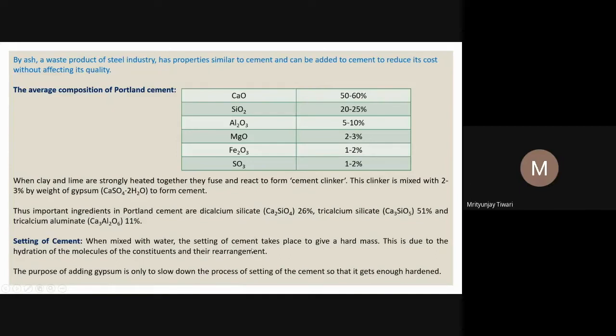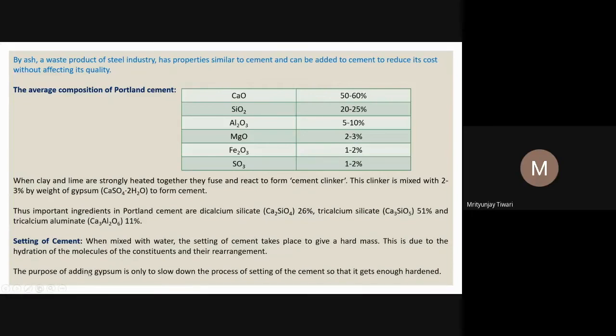Why do they get rearranged? Because water can react with them, and water can also act as a water of crystallization. So it will sometimes be shared between two molecules, and it will form a bond. And because of the formation of the bond, we see the material becomes hard by adding water to it.